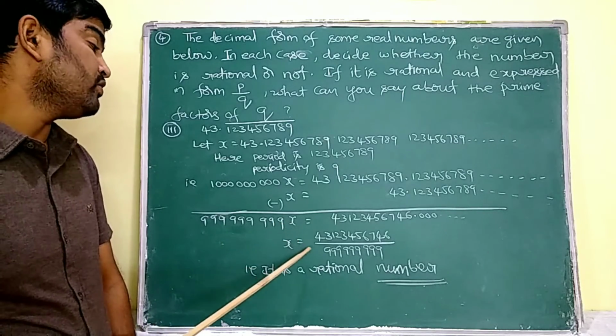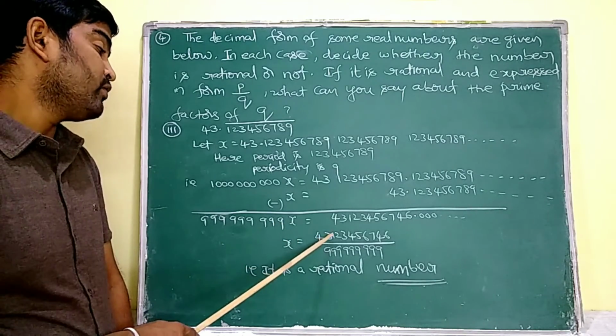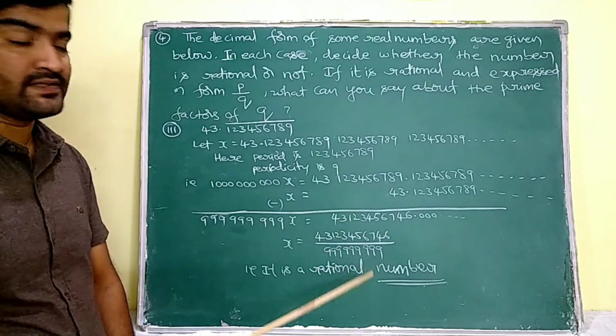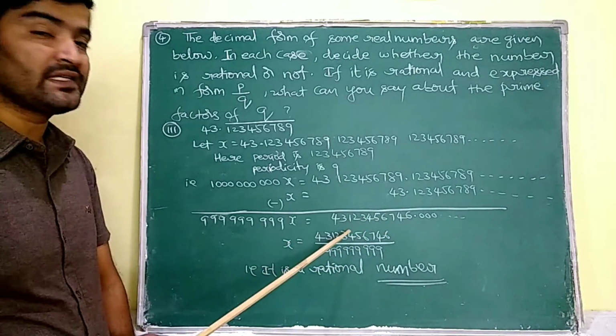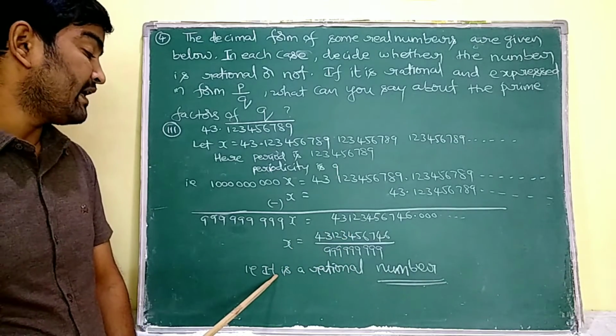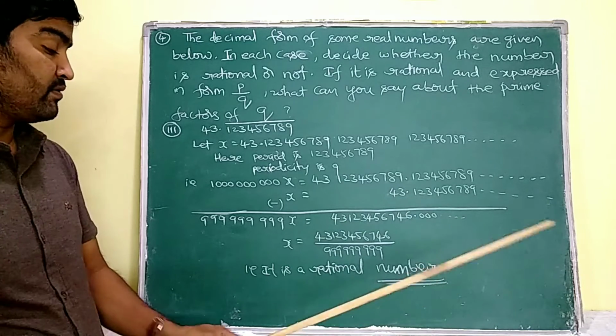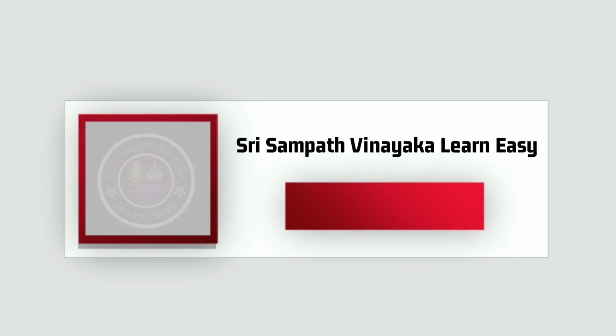Okay, then x is equal to, see ma, 43123456746 whole by 9 nines. That means x is expressed as some p by q. So, x is a rational number. So it represents a rational number ma. I hope you understand.